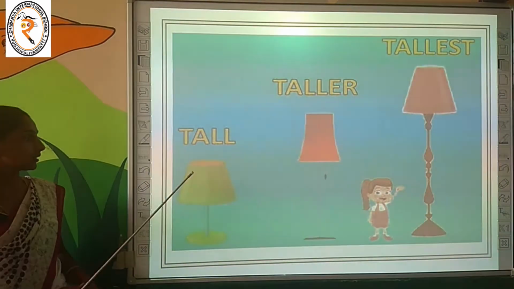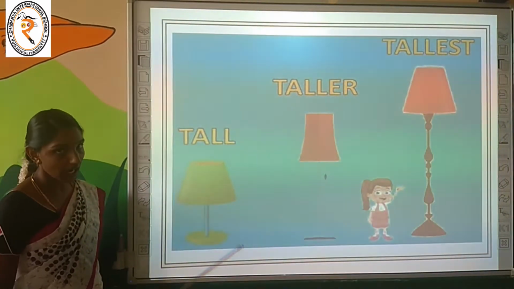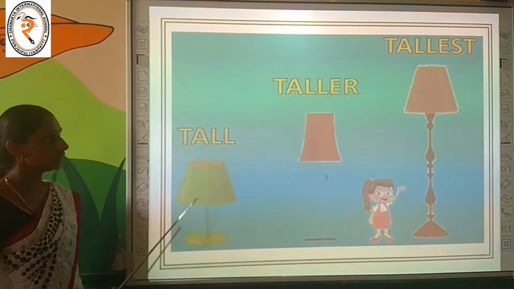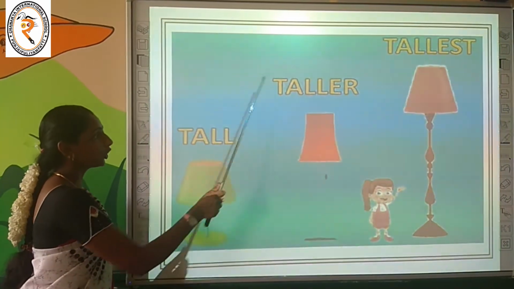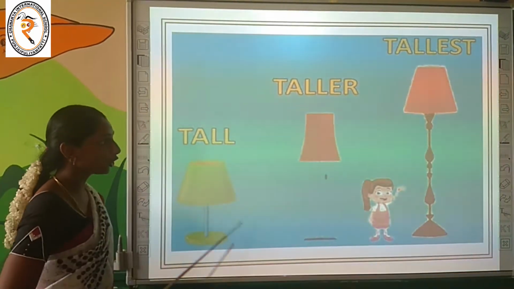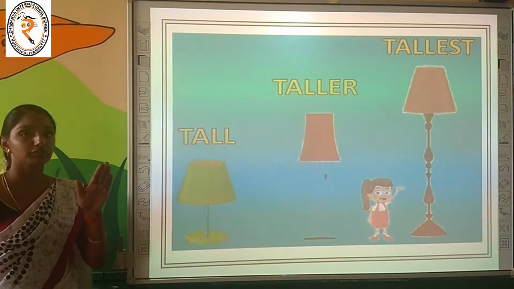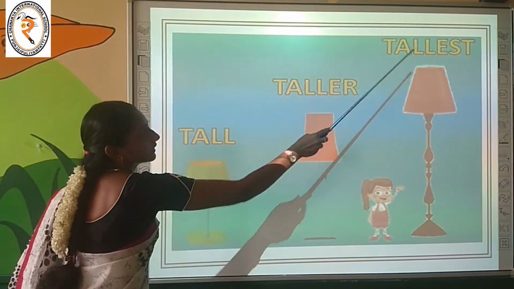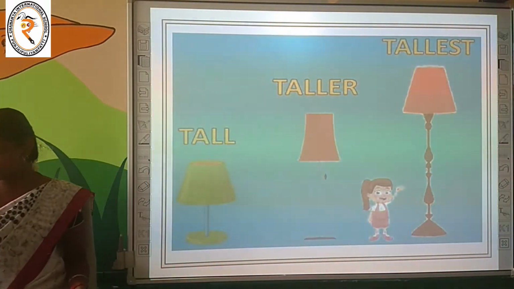Let's see one more example. See here, what are these? These are lamps in different heights. See, the first one is tall. Now we compare these 2. The second one is taller than the first one. See the third one. The third one is the tallest of all the lamps. If we compare more than two things, we have to add est to the word, or we have to use the word tallest. Okay children, is it clear?